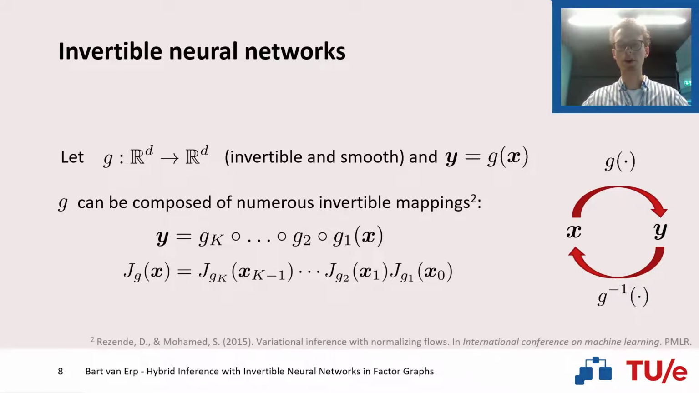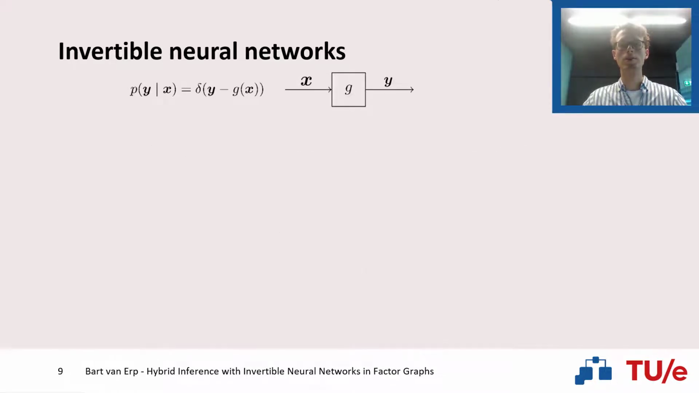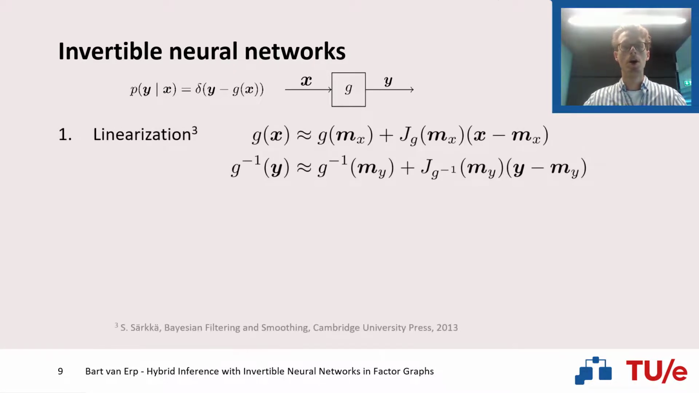Without loss of generality, our function g can be composed of smaller invertible mappings and still retain this invertible property. Based on this definition, we can simultaneously write its Jacobian as the product of the intermediate Jacobians of these smaller mappings. If we know that g is invertible, we can approximate the computation of this backward message in a variety of ways. Our first approximation method would be to linearize this nonlinearity using a first-order Taylor expansion around the mean of the incoming distribution.